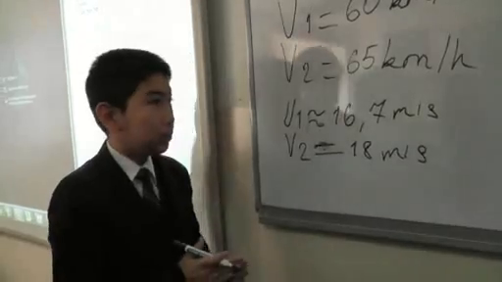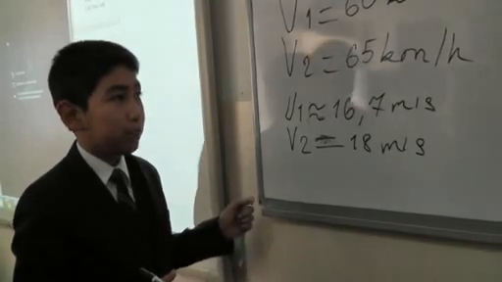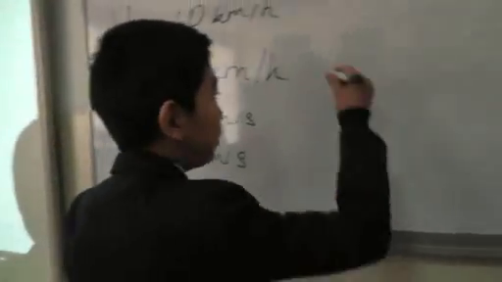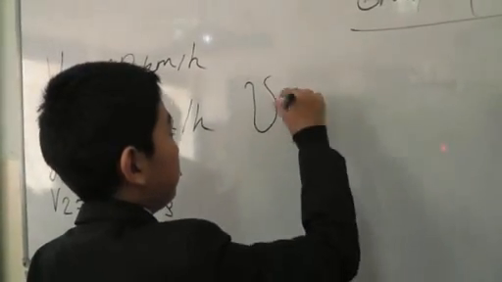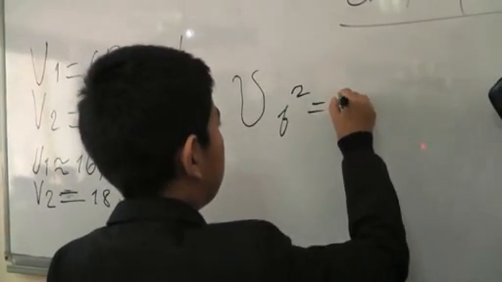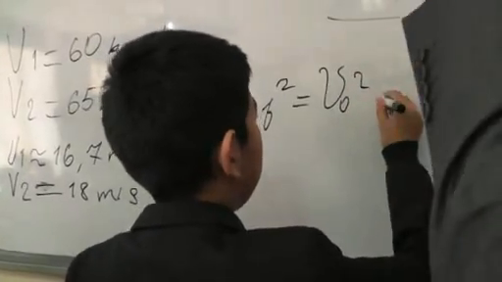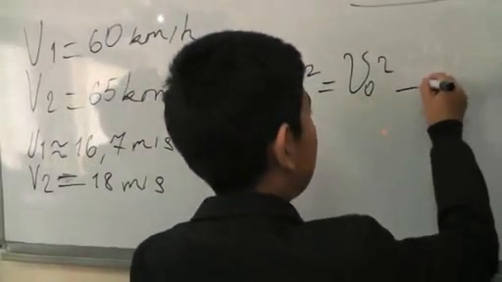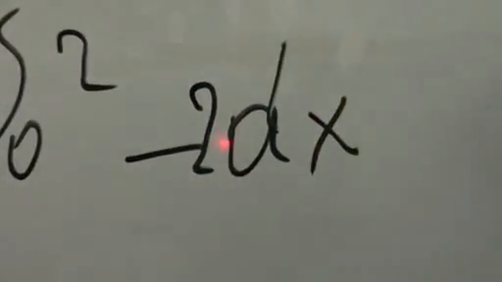And now, to solve this problem, we use a formula, which is like this: V final in square equal to V initial in square. We use minus because it decreases. Then we use 2ax.